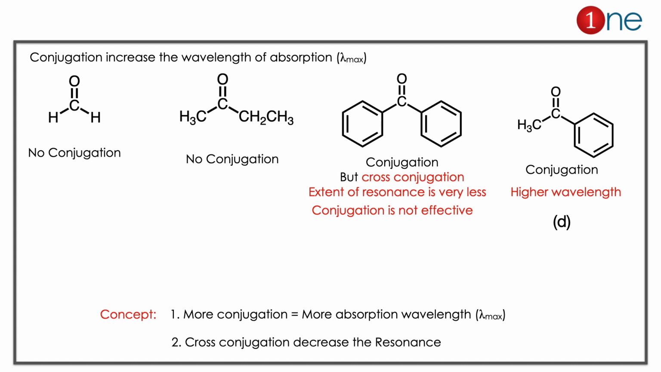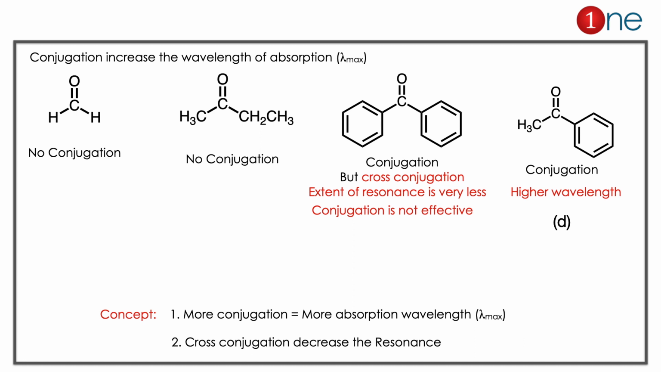So everybody will commit the mistake. C is more conjugated, but the problem is it's a cross conjugation. Cross conjugation means conjugation is not allowed because of the resonance structure. If you are interested, you can draw it separately and understand. In cross conjugation the extent of resonance is very less, so the conjugation is not effective. Even though it has 2 phenyl groups, it is useless. So the only remaining answer is D. The conjugation is stable there, so the wavelength will be higher. So the answer is clearly D.